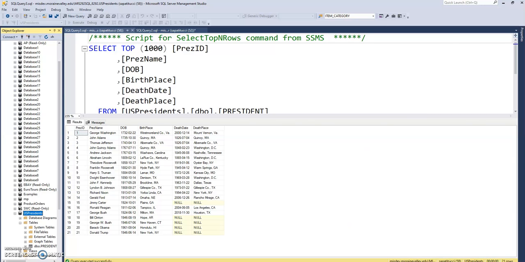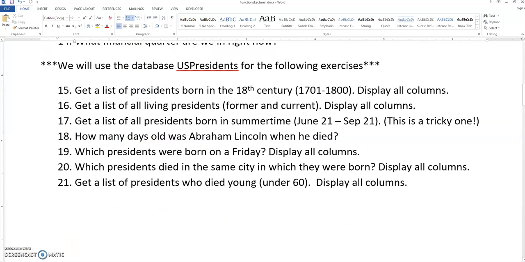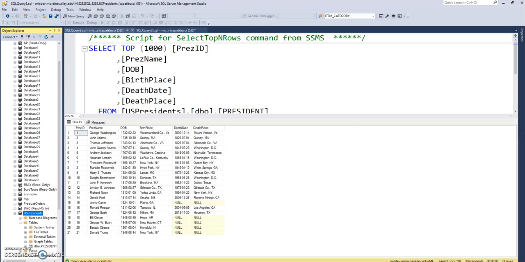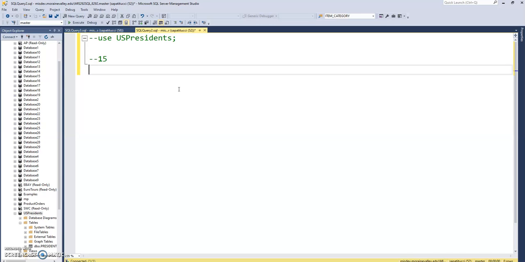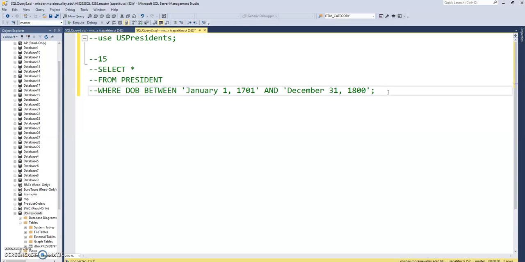Let's take a look at the first problem here. This is number 15 from our problem set. Get a list of presidents born in the 18th century. And the 18th century is technically between these dates. And we'll display all columns. So I have the code already typed out. This is actually just a straightforward query like you would have done many weeks ago, using BETWEEN to isolate some dates, okay?